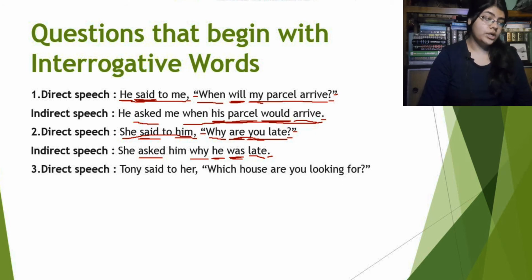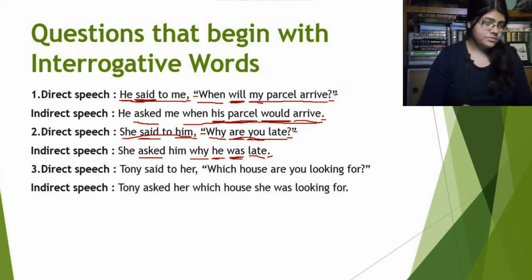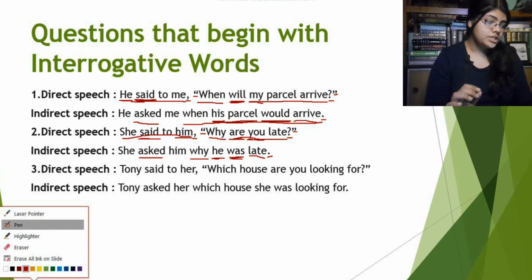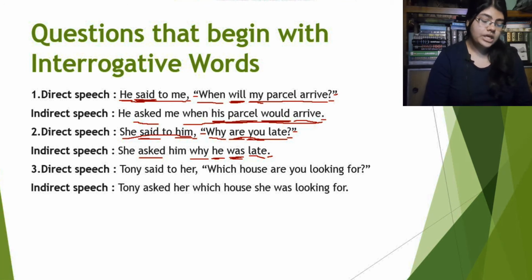Tony said to her, "Which house are you looking for?" The indirect speech for this one will be: Tony asked her which house she was looking for. Here what is happening? The same thing. "Tony said to her" will be "Tony asked her". We will not use a comma here.